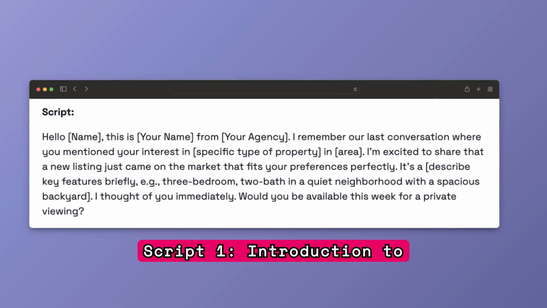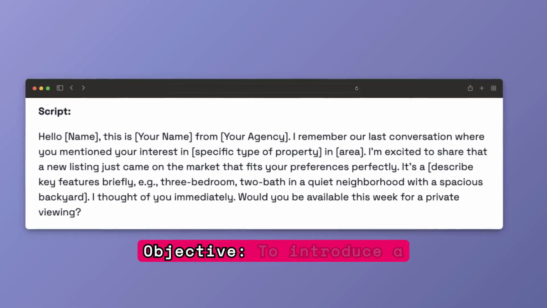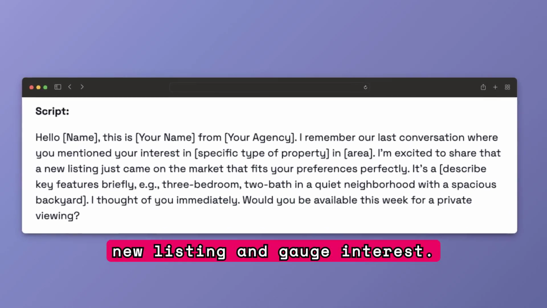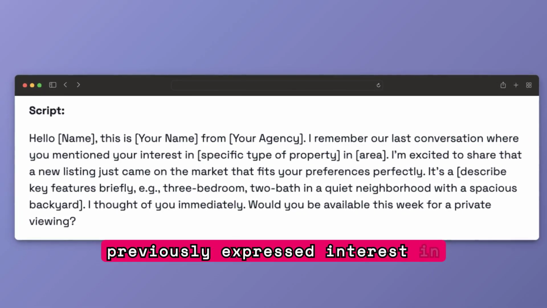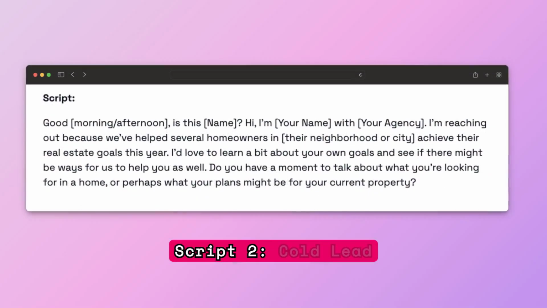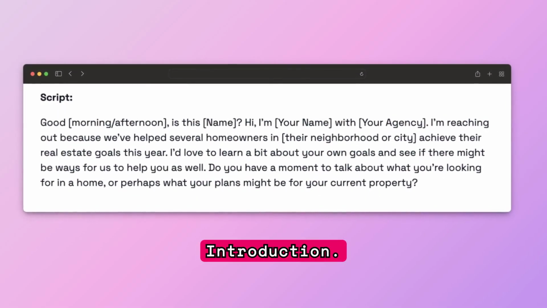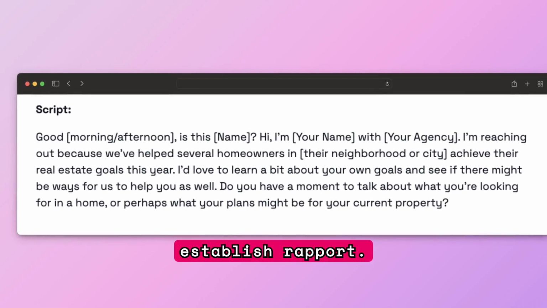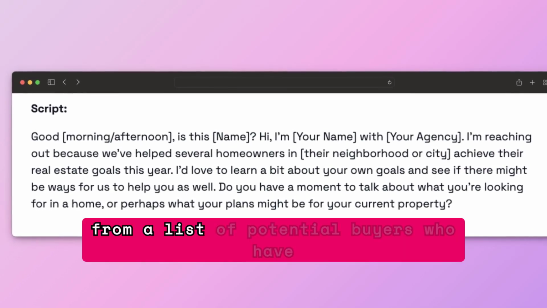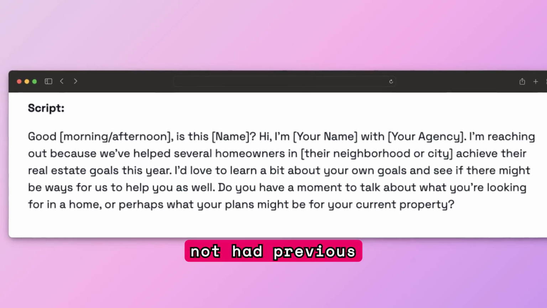Script 1. Introduction to new listings. Objective: to introduce a new listing and gauge interest. Scenario: calling a potential buyer who has previously expressed interest in similar properties. Script 2. Cold lead introduction. Objective: to introduce yourself to a new lead and establish rapport. Scenario: calling a lead from a list of potential buyers who have not had previous interactions.